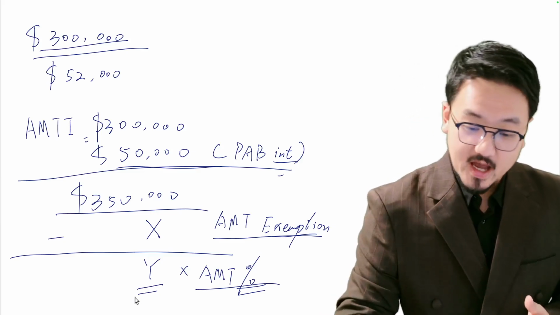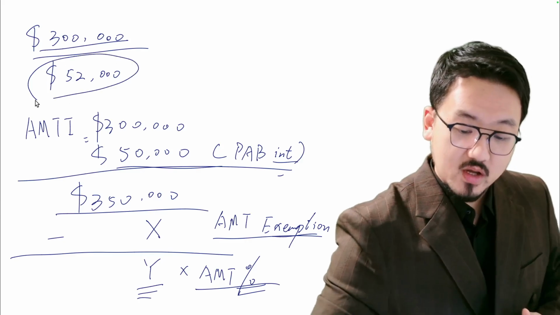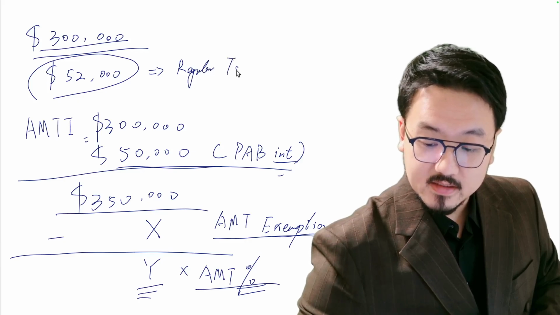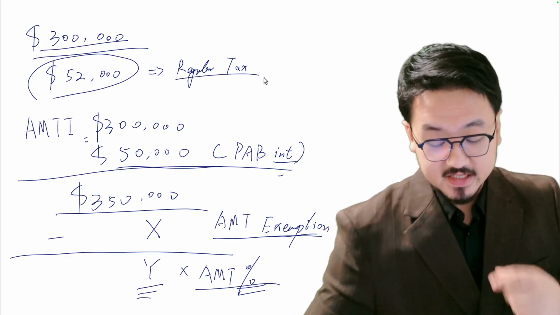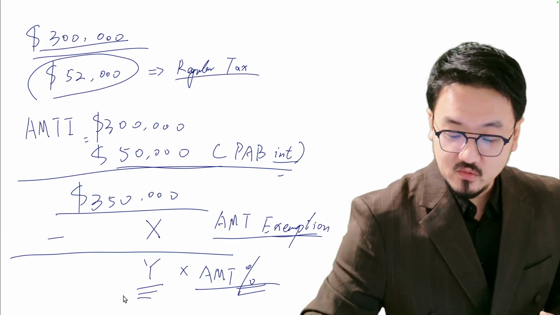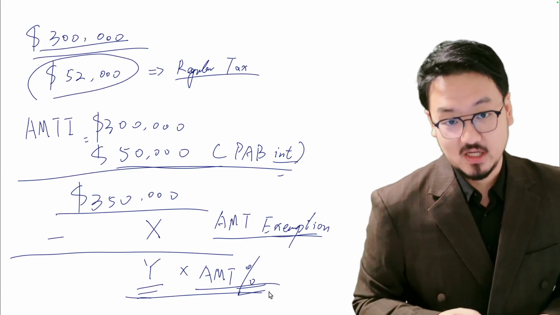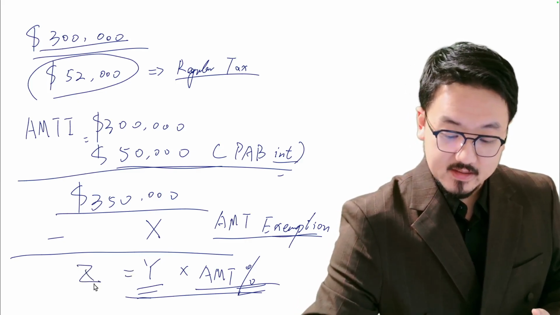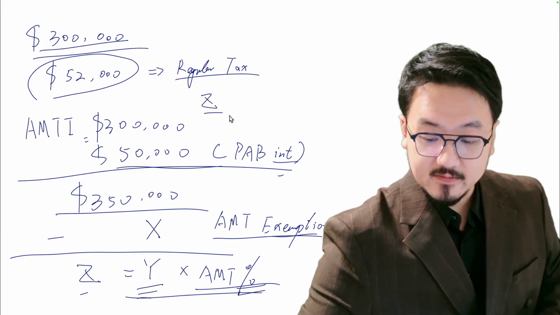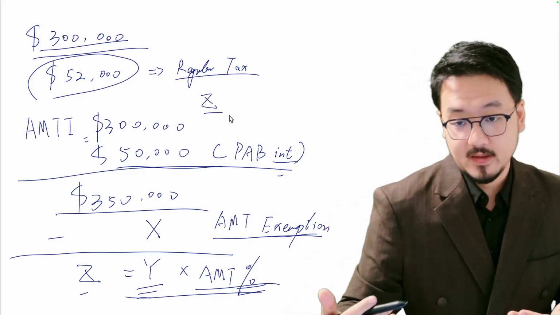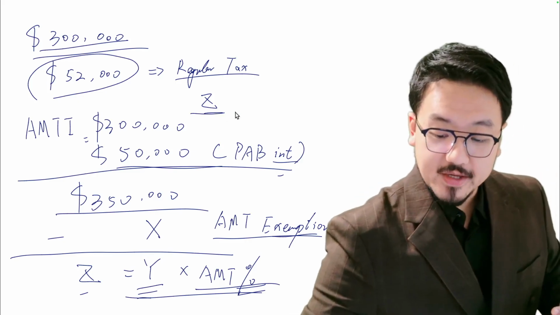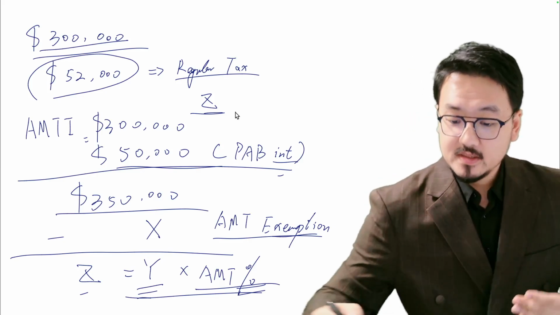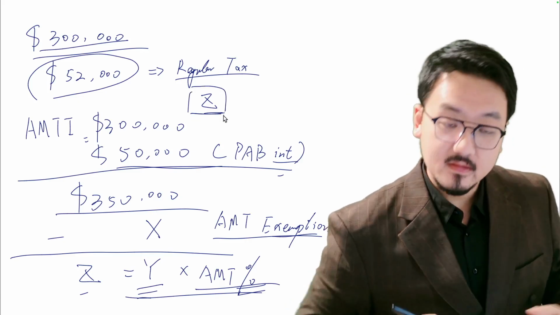So, for example, the regular tax gives you a liability of $52,000, and we have Y multiplied by the AMT percentage, which will be Z. Then you compare the regular tax and Z. If the AMT calculation Z is higher than the regular tax, the taxpayer must pay the higher amount.